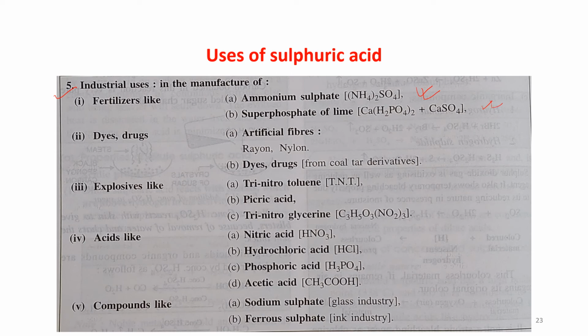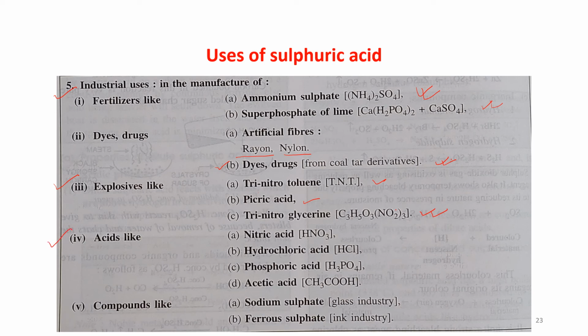Dyes and drugs. For the preparation of dyes and drugs, artificial fibers, rayon and nylon, sulfuric acid is also used. Dyes and drugs from coal tar derivatives also use sulfuric acid. Explosives: for the preparation of explosives like TNT, trinitrotoluene, picric acid, and trinitroglycerin, sulfuric acid is used.